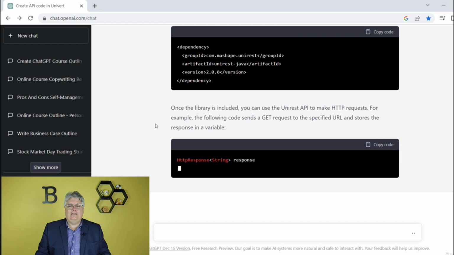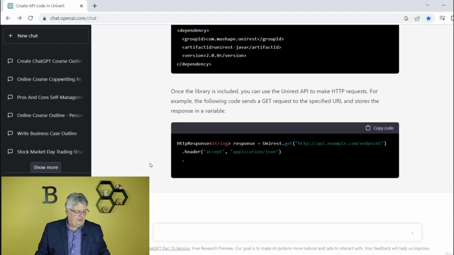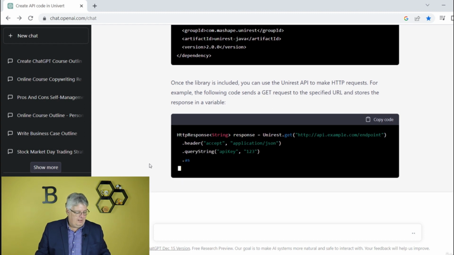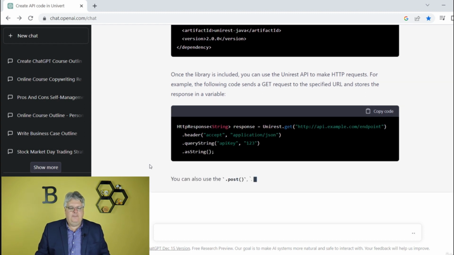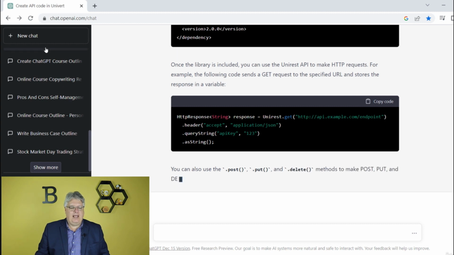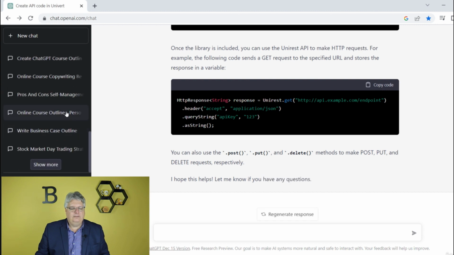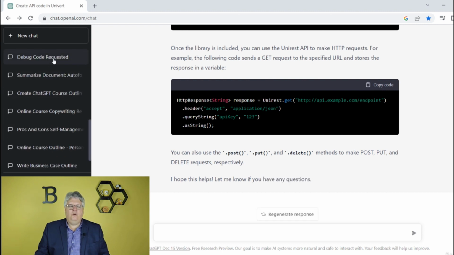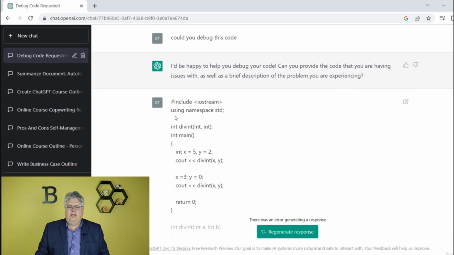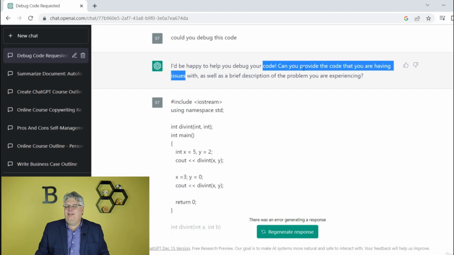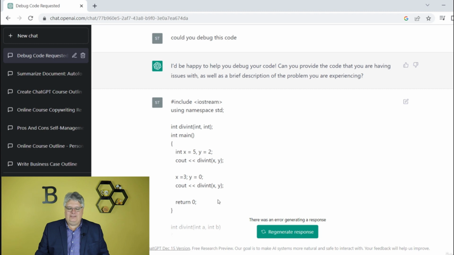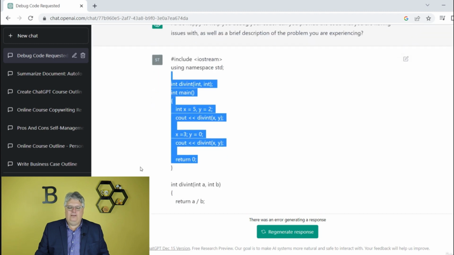Are you appropriately freaked out now if you're a software engineer? If you haven't seen this before, you must be getting freaked out. I hope you are. That's freaking me out. Maybe it's because I don't know enough, right? So let's say, and we're going to stop this chat, but I had a previous chat, let's see if I have it here, debug code requested. So I created a code, I asked it, could you debug this code? Right, here's another example. And it would be like, I'd be happy to if you gave me the code. Right? So I didn't give it the code. So this is the code that I wanted debugged.